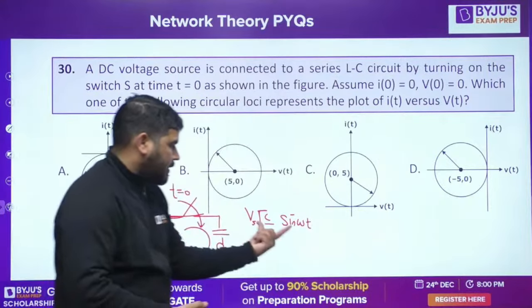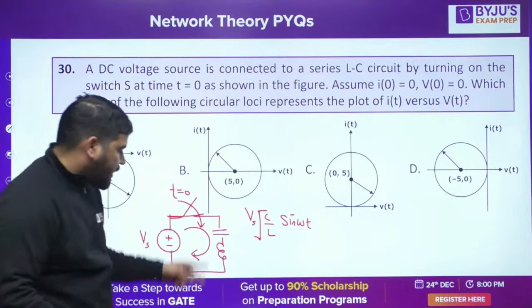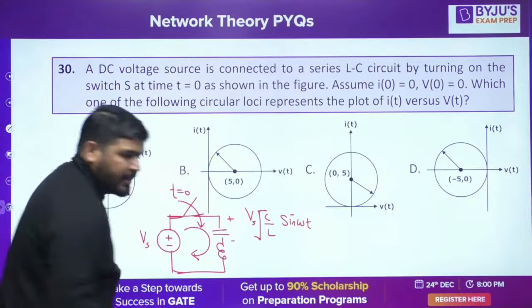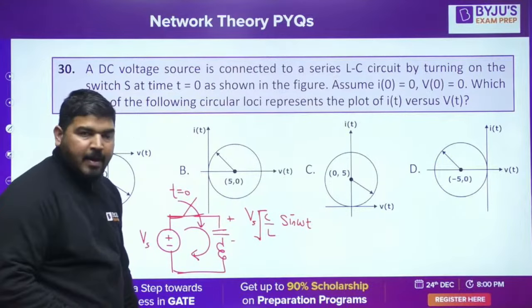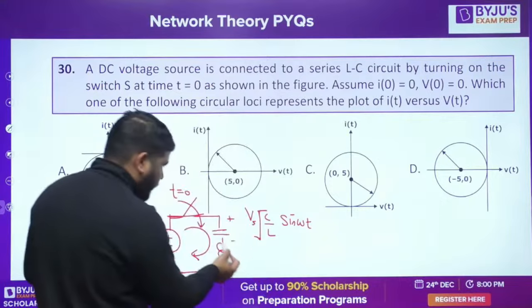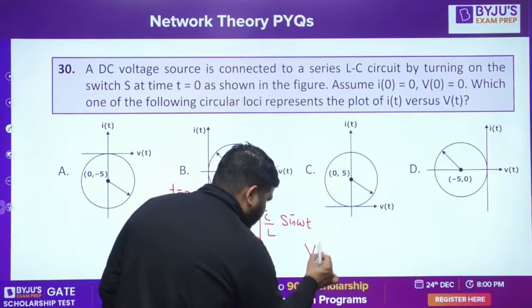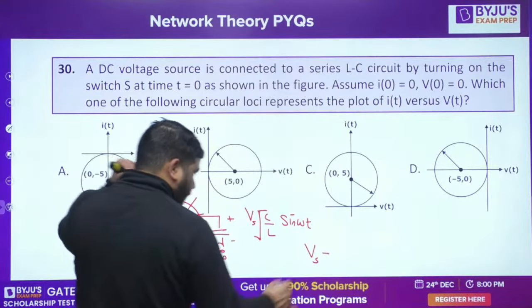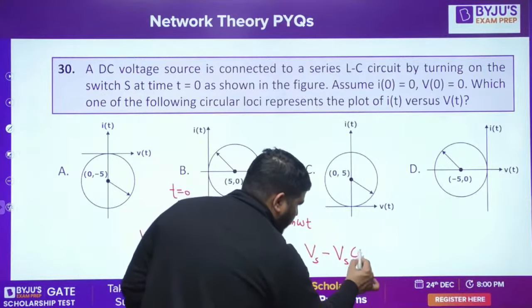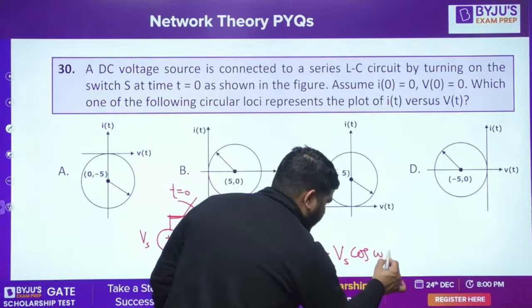And the voltage across the capacitor will be Vs minus Vs cos of omega t.